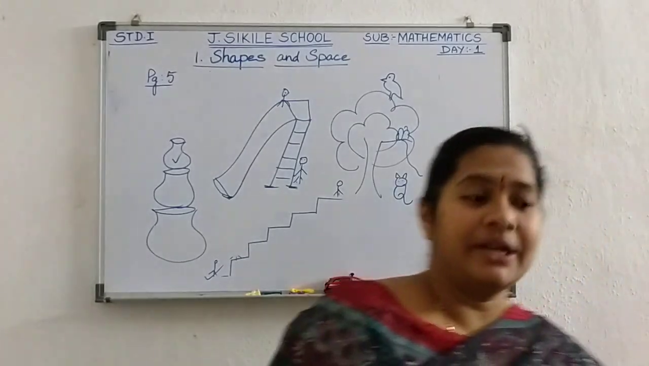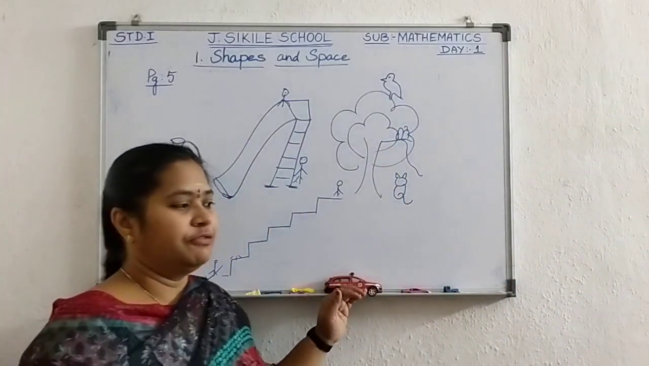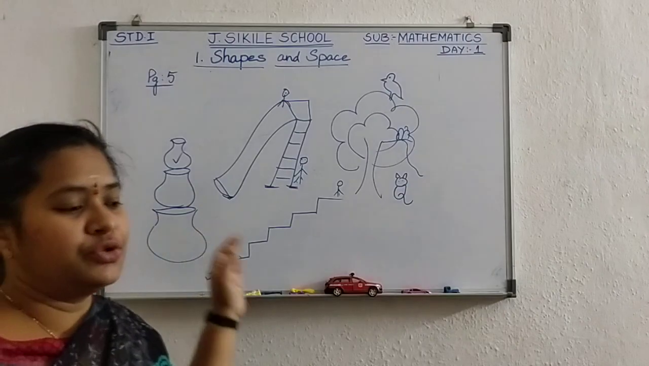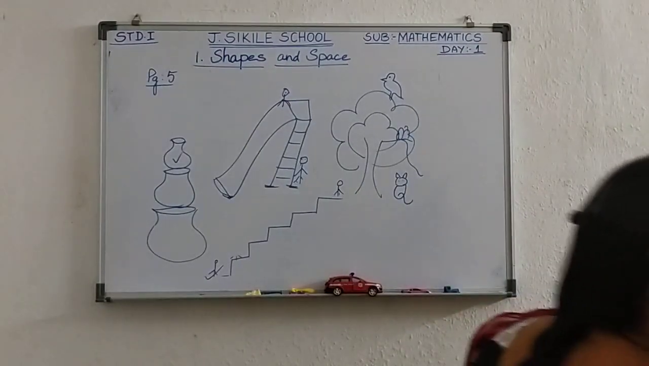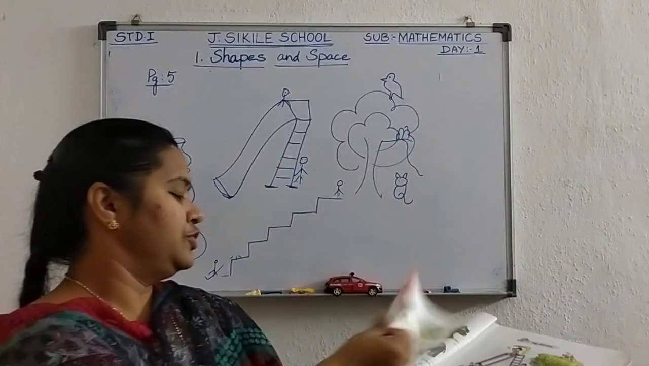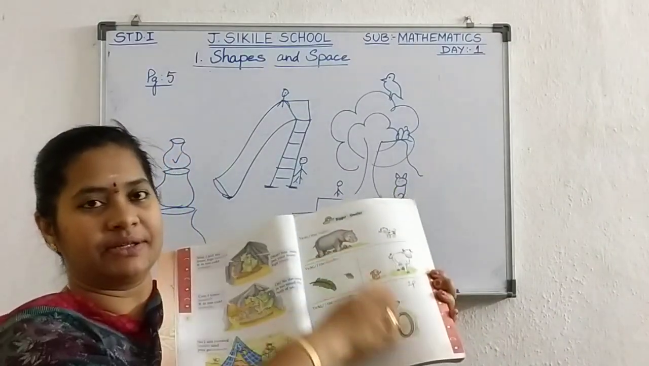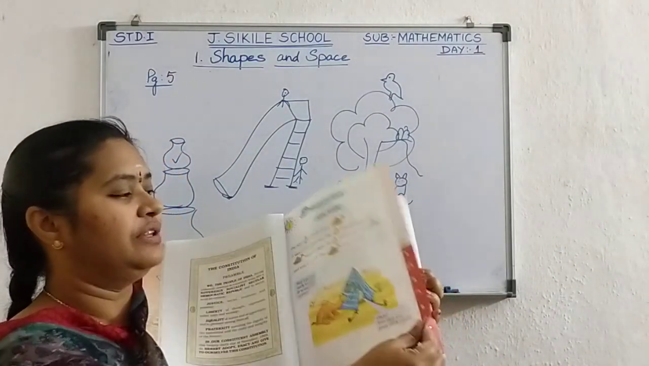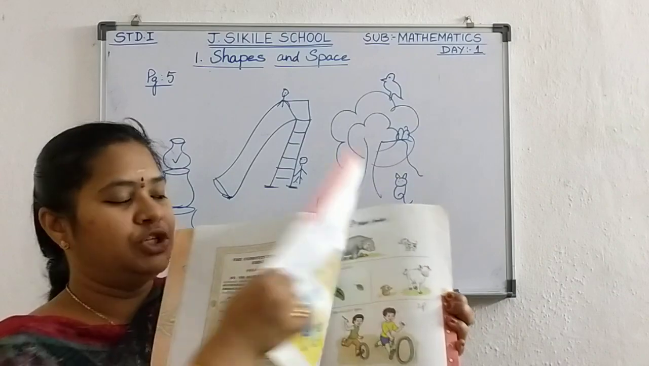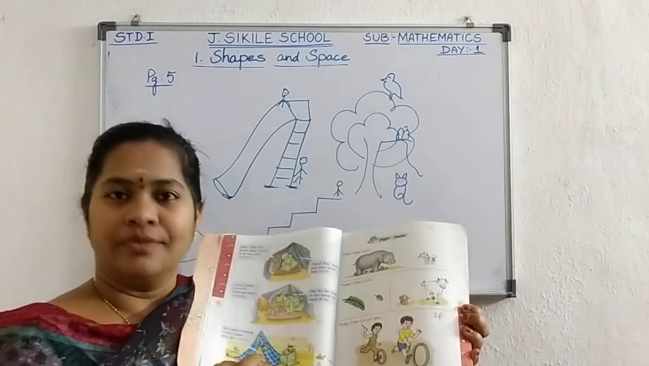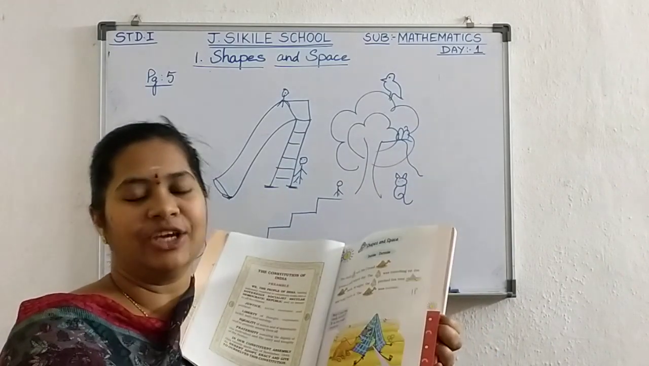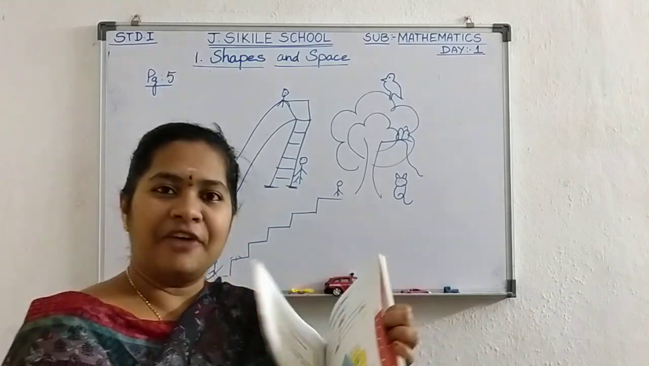Now, practice all of these things from page number 3 to 5. From page number 3 to 5, you can practice the exercises, and you can also read the story on page 1 and 2. Okay kids? Practice this like homework. Thank you. Have a nice day.